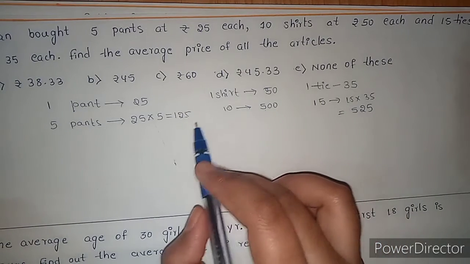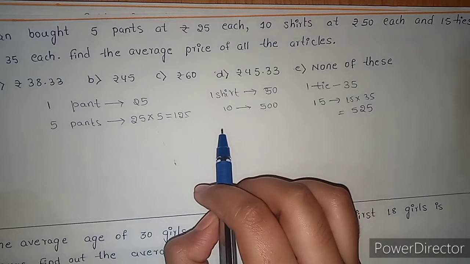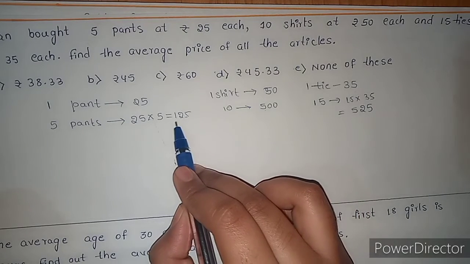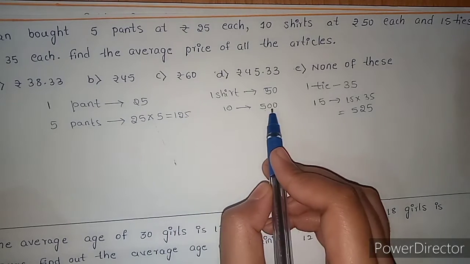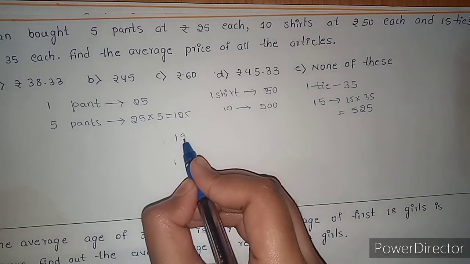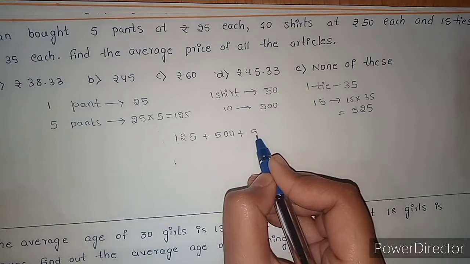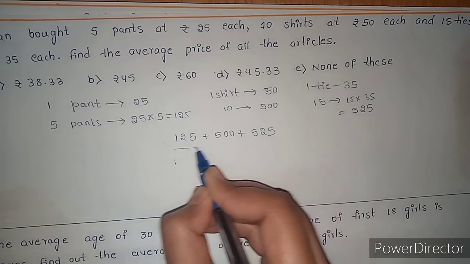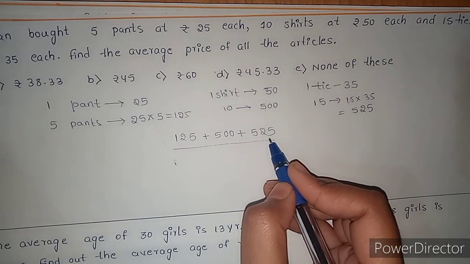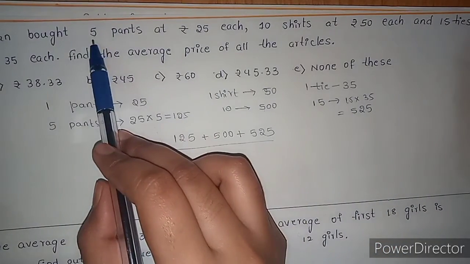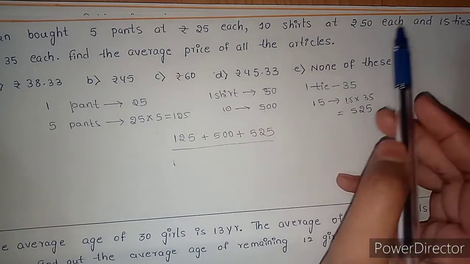Now, what is average? Sum of observations by total number of observations. Here we got the sum of costs, that is 125 plus 500 plus 525. Now, number of observations, that is total 5, 10, 15.